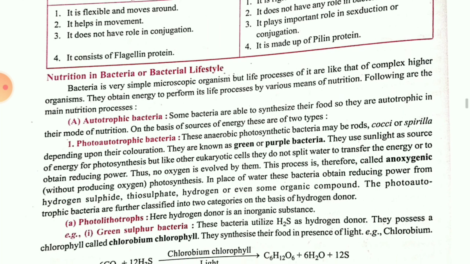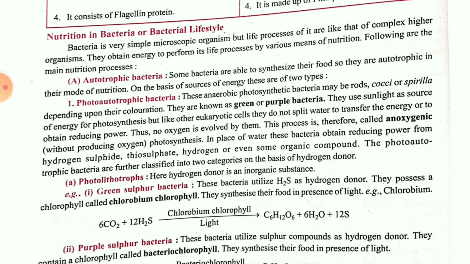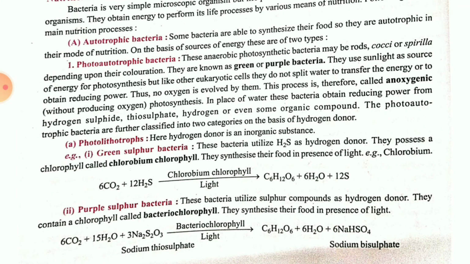Let us see, children. The first one is the autotrophic bacteria. By the name itself it is clear: auto means self, trophic means nutrition. So they prepare their food by themselves. The first one is photoautotrophic. By utilizing light they prepare their own food.